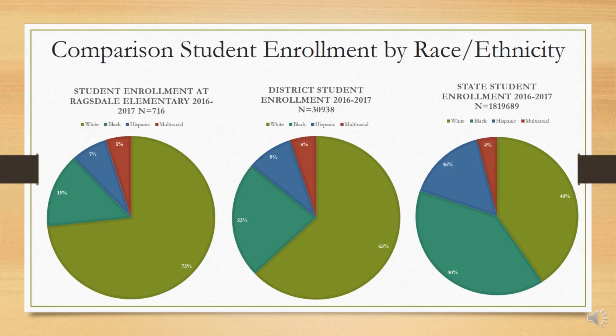However, our enrollment by race is not similar to the state. In Ragsdale, there are more students enrolled that are white than black. However, in the state, the percentage of white and black students are the same at 40%. The state also has higher percentages of Hispanic students enrolled in the schools, with 16% compared to Ragsdale's 7%. The percentage of multiracial students enrolled is similar in both the state and Ragsdale, with Ragsdale having 5% of the students enrolled be multiracial and the state having 4%.